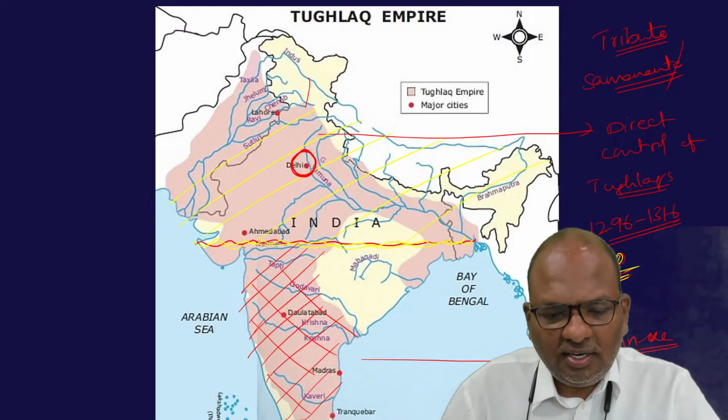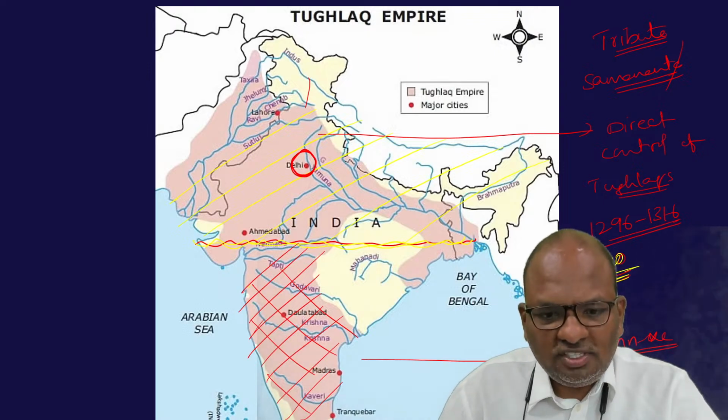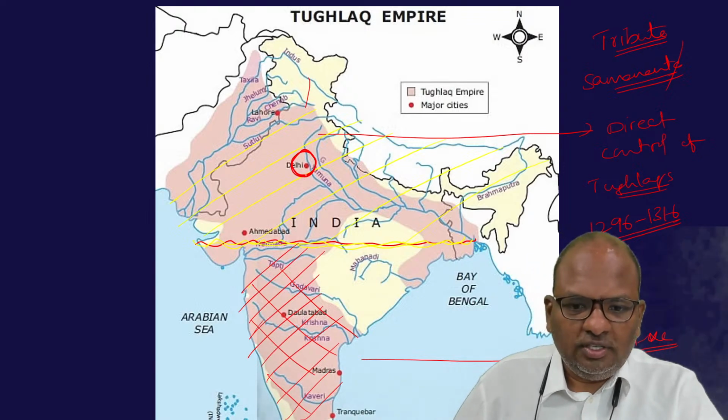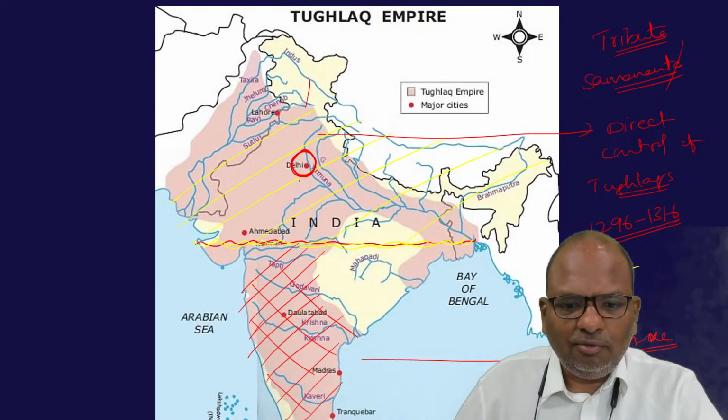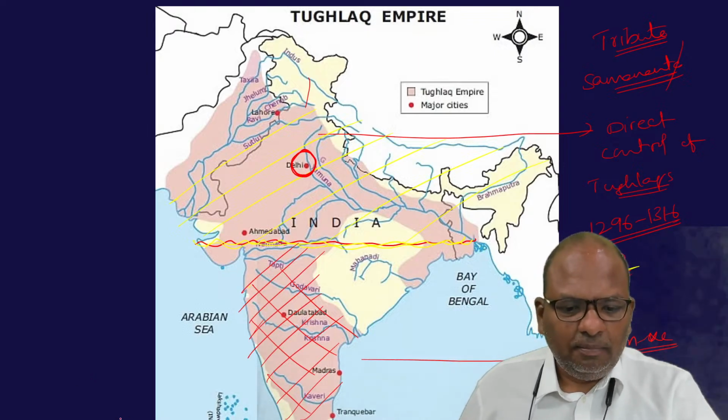So why did Alauddin Khilji take this particular step? He took this step because he was a very practical, pragmatic ruler. He knew very well that controlling South India all the way from Delhi would be difficult. That's the point. So he was a very pragmatic ruler.